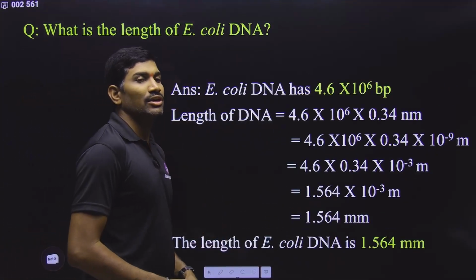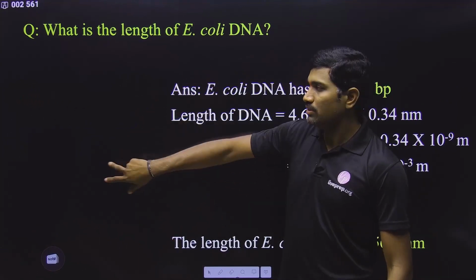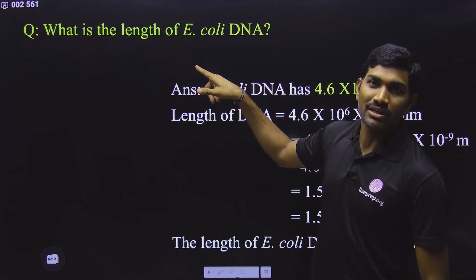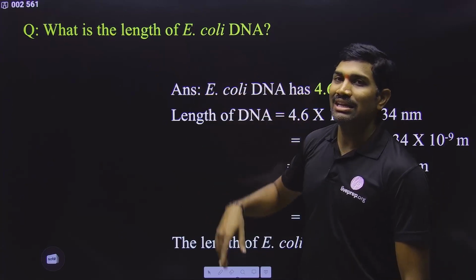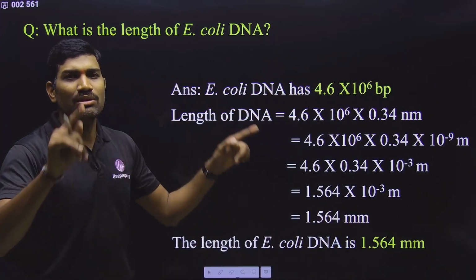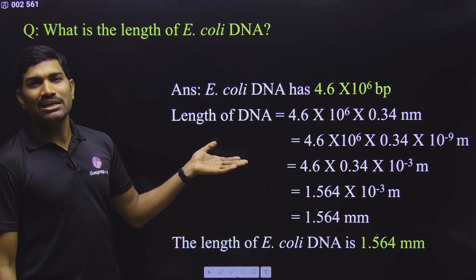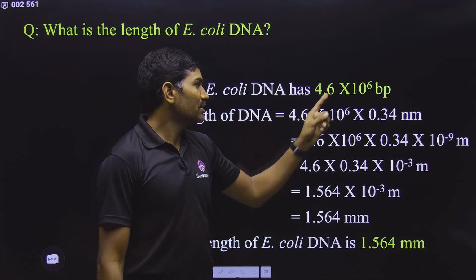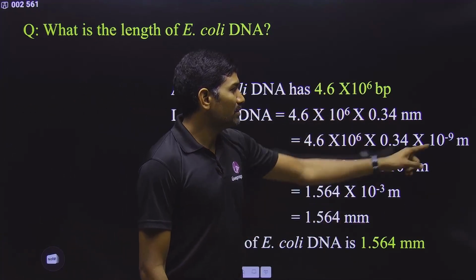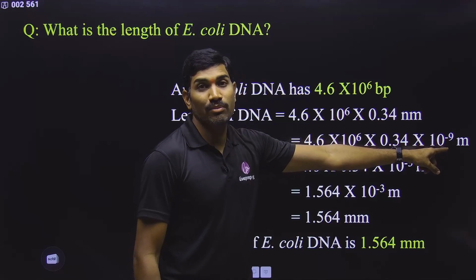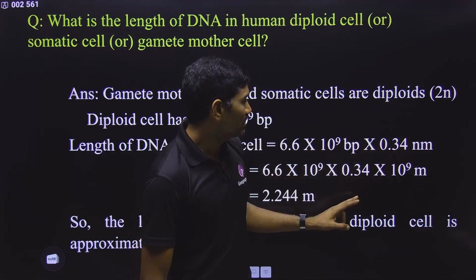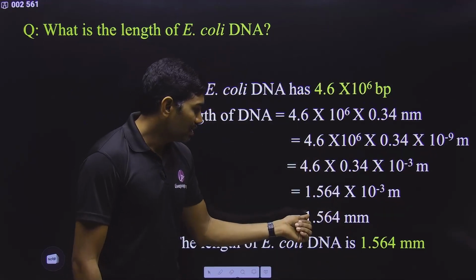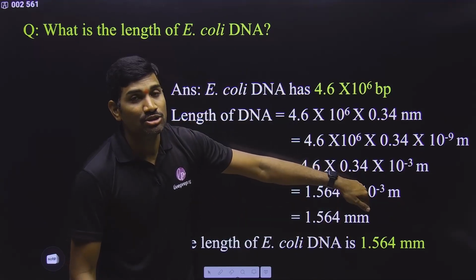Okay. Now come to the next one. Human means eukaryote you are talking about. E. coli means it is prokaryote, bacterium you are talking about. So both the things we need to study. So what is the length of E. coli DNA? In that table, wherever we studied that circular double strand DNA is there, they have given this. What is the length they give? 4.6 into 10 to the power 6 base pairs they give, and multiply with 0.34 nanometer. So it is multiplied with nano, meaning 10 to the power minus 9. Okay, here I made it correct, but here there is a small mistake, so please change it. I am sorry. Now you just simplify this. What is the value you are getting? 1.564 millimeter. It is not meter, it is millimeter.